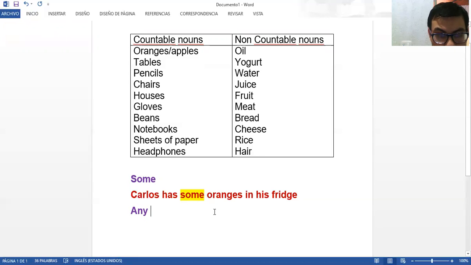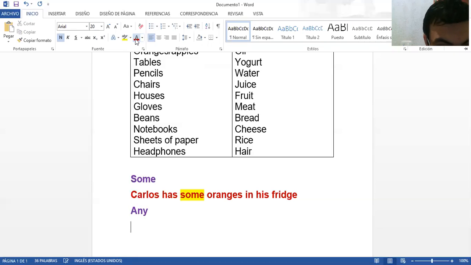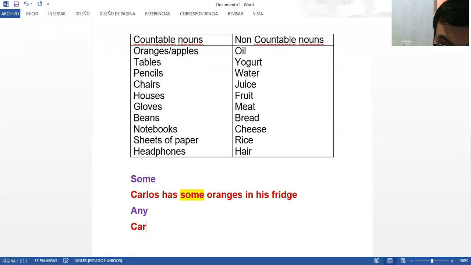So we are going to say, give me a moment, Carlos doesn't have any oranges in his fridge.